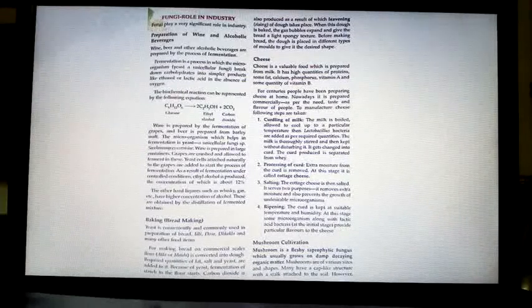How is bread made? You have learnt that bacteria and fungi are useful in the bakery industry also. Yeast is conveniently and commonly used in preparation of bread, idli, dosa, dokla and many other food items. How many of you are fond of dosa and idli? Most of you like dosa, isn't it?